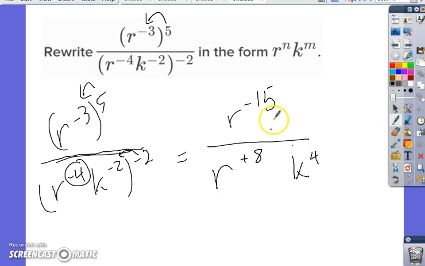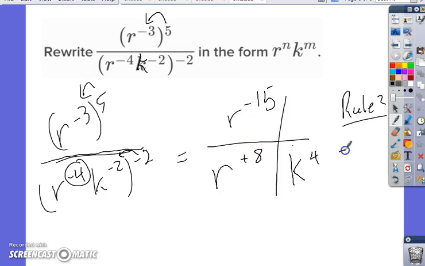So I still have to apply rule 2 here. That's the letter k. And then this is k and that's k. All right, so rule 2 is the rule for dividing. I subtract this minus that. Negative 15 minus positive 8, or just minus 8. All right, so negative 15 is negative, and 8 is negative, so that's a grand total of 23 negatives, and I'm done. R to the negative 23, k to the negative 4.